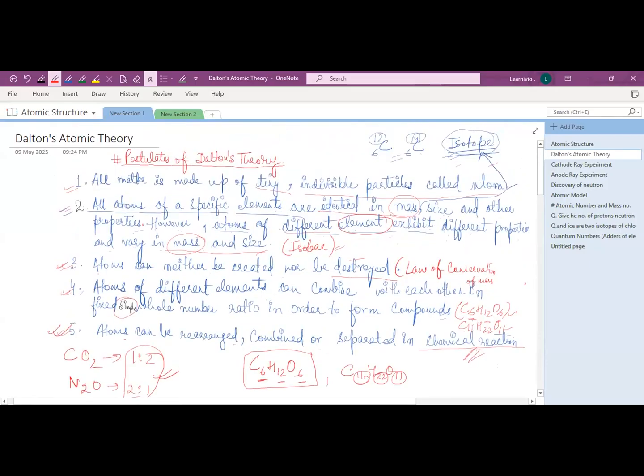Okay. So there are five postulates. Is each and every postulate clear? Any doubt in any point? No, ma'am. Okay. So just write it down. First try to understand the concept and then make the notes according to you. You can make short notes also. As it makes sense to you, you can make notes. Okay, ma'am. Just write it down and update me.